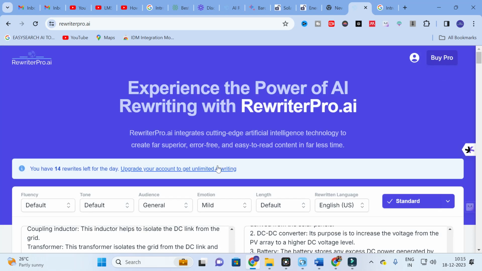If you are struggling to rewrite content to reduce plagiarism, you can make use of this option in Rewritepro.AI. You will have 15 rewrites for free. You can avail those rewrites and generate content with the 15 free rewrites. After that, you have to go for the subscription option. If you are interested in content that gives a better output when rewritten, you can make use of this option to generate new, better content with enhanced words and phrases from the Rewritepro.AI database. So this is all about Rewritepro.AI. Make use of this option to make your research paper writing plagiarism free.